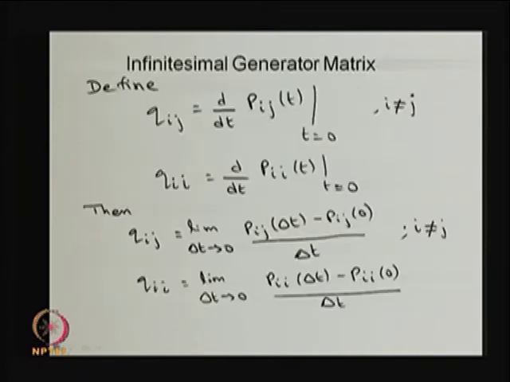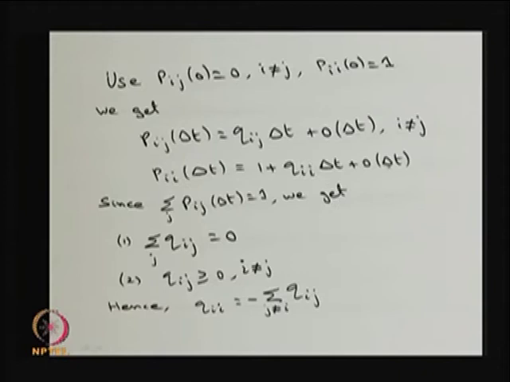Similarly, you substitute Pii of 0 equal to 1, therefore Pii of delta t is 1 plus Qii delta t plus o of delta t. This o of delta t also tends to 0 as delta t tends to 0. You know that the summation of Pij, even at the small time point delta t, over j is equal to 1.